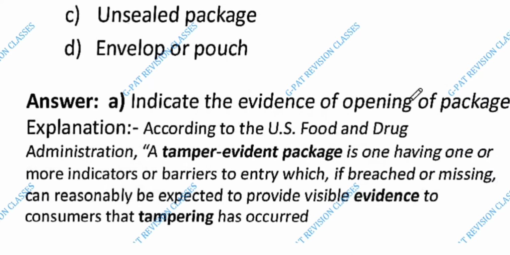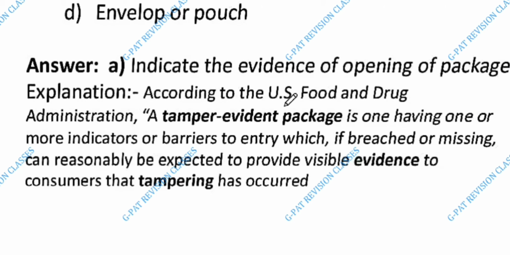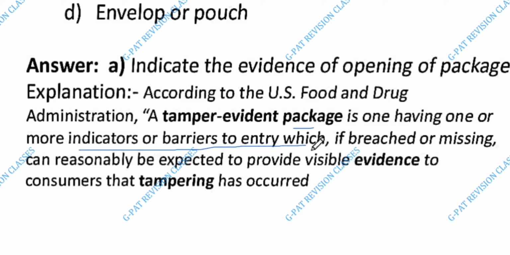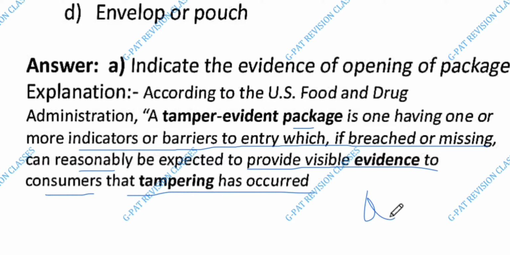Explanation is according to the US Food and Drug Administration, a tamper evident package is one having one or more indicator or barrier to entry which, if breached or missing, can reasonably be expected to provide visible evidence to consumer that tampering has occurred.